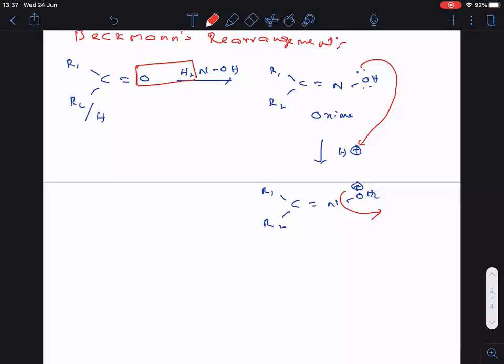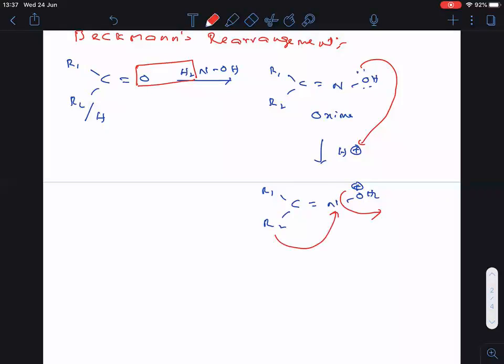Now tell me, exactly opposite to nitrogen, R2 is there. Clear? So now what happened? This opposite group will migrate from here to here.